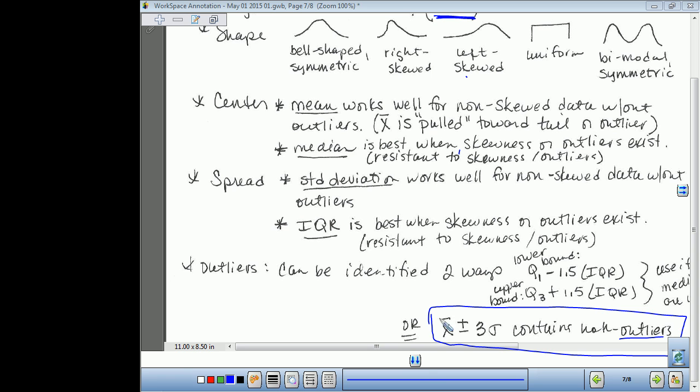Now this year, we're going to add to that definition one that's actually even better, if it is beyond plus or minus 3 standard deviations from the mean. So that's what this means, plus or minus 3 standard deviations from the mean. So if it's greater than positive 3 standard deviations from the mean or less than negative 3 standard deviations from the mean.